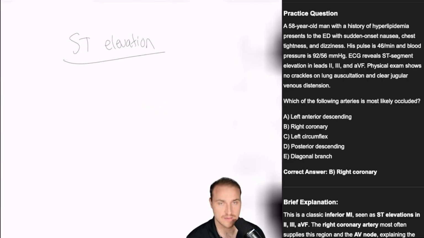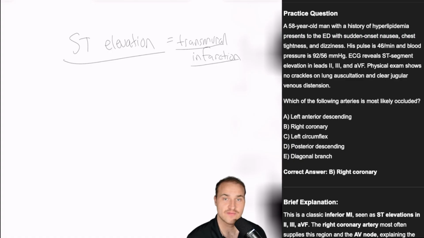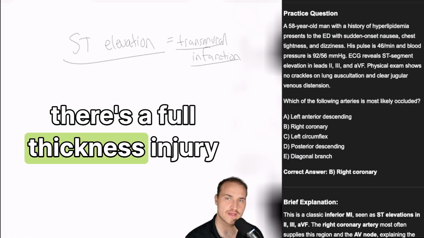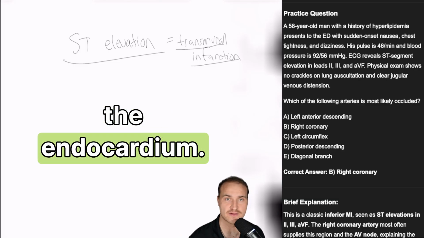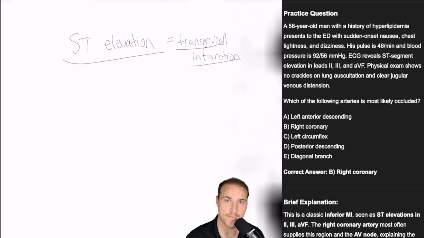Now, I might be wondering, what's all this stuff I hear about ST elevations? Well, ST elevations mean, for Step 1, that you have a transmural infarction. So ST segment increase shows there's a full thickness injury from the epicardium to the endocardium. And the reason why is that dead myocardial cells cannot repolarize. You have persistent depolarization, and so the baseline shifts down, and the ST segment looks elevated on the EKG.